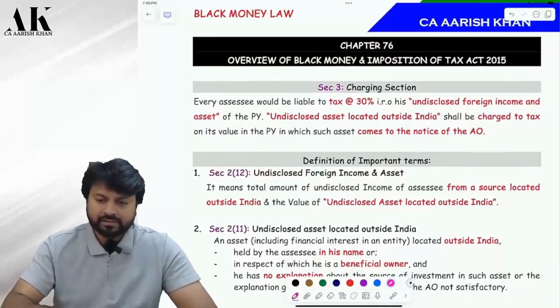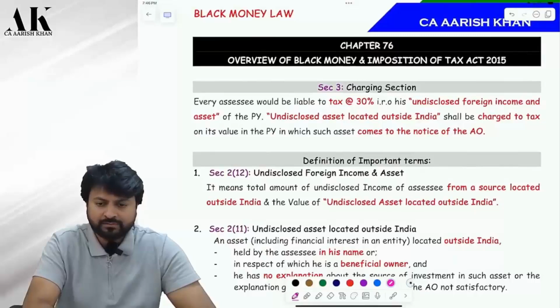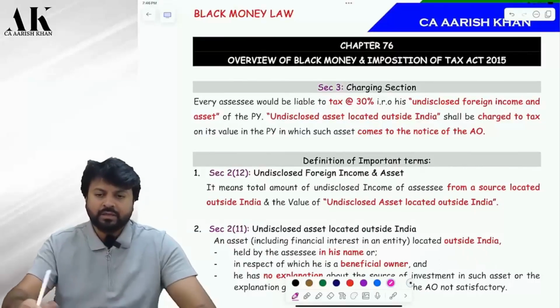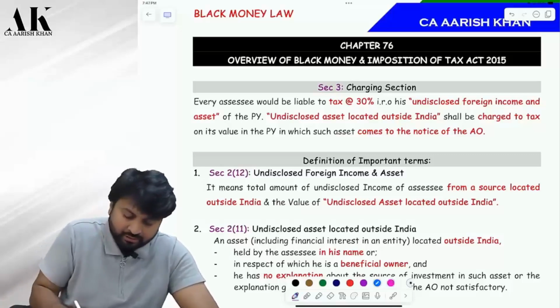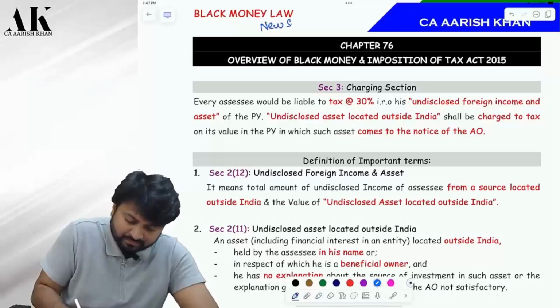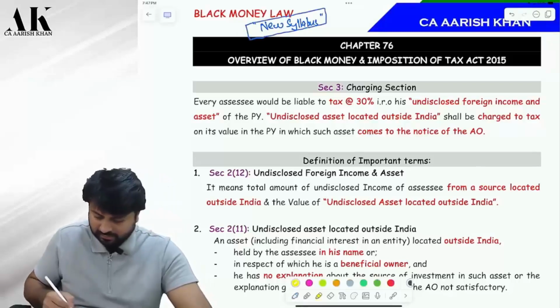Chapter number 76. Now this topic is going to be a very important topic for your exam. A small topic, but a very critical topic for your exams. Because this is absolutely a new topic which is inserted by the institute in your new syllabus. This is a new syllabus topic. Is it clear?